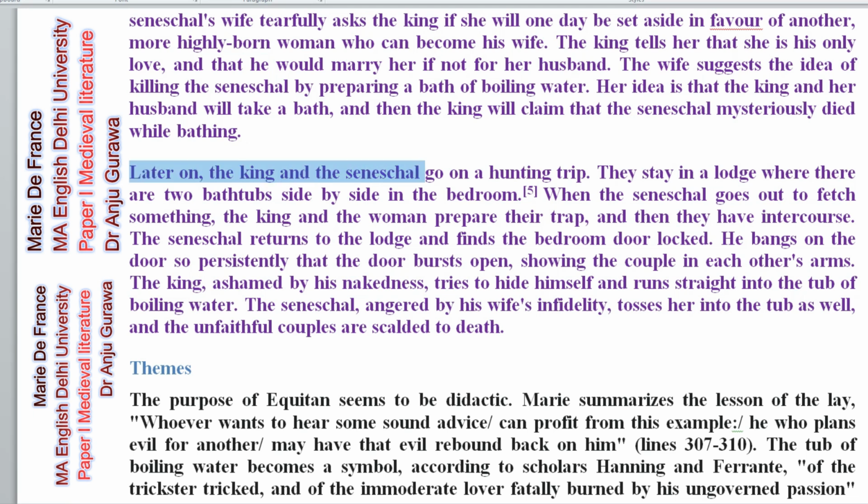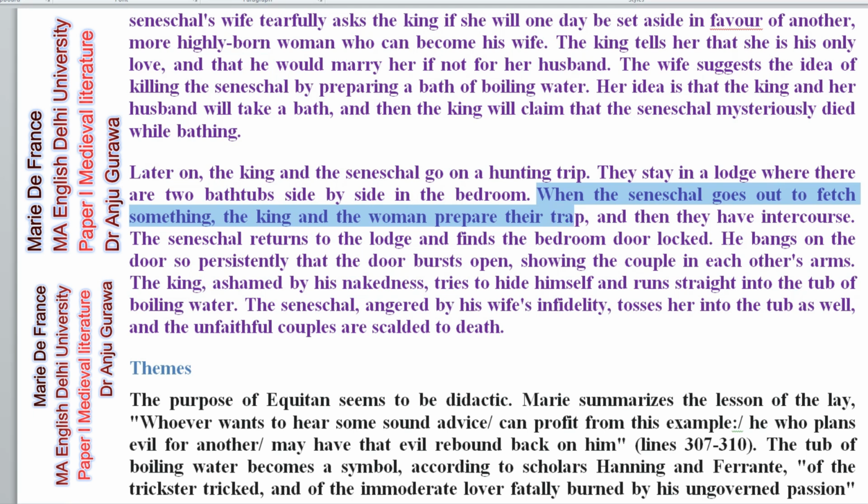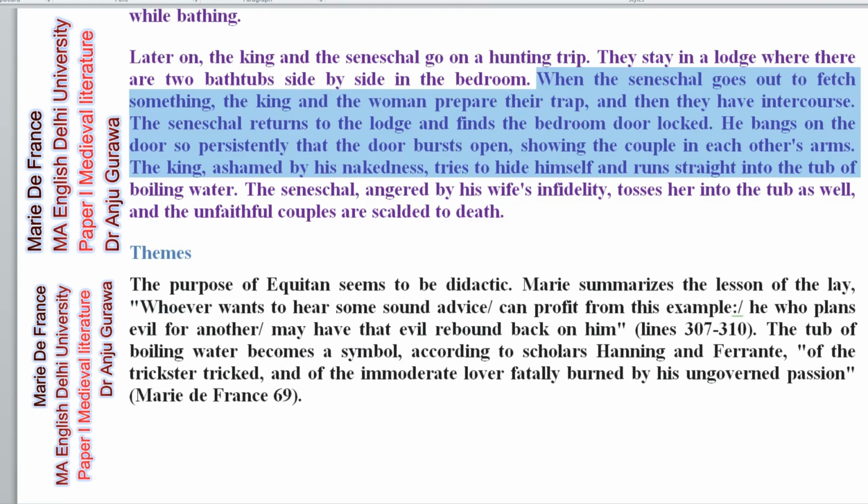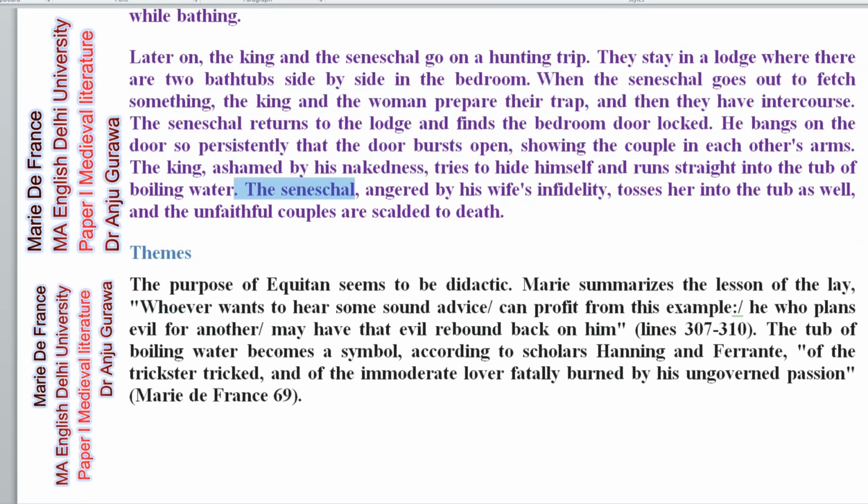Later on, the king and the seneschal go on a hunting trip. They stay in a lodge where there are two bathtubs side by side in the bedroom. When the seneschal goes out to fetch something, the king and the woman prepare the trap, and they have intercourse. The seneschal returns to the lodge and finds the bedroom door locked. He bangs on the door so persistently that the door bursts open, showing the couple in each other's arms. The king, ashamed by his nakedness, tries to hide himself and runs straight into the tub of boiling water. The seneschal, angered by his wife's infidelity, tosses her into the tub as well.